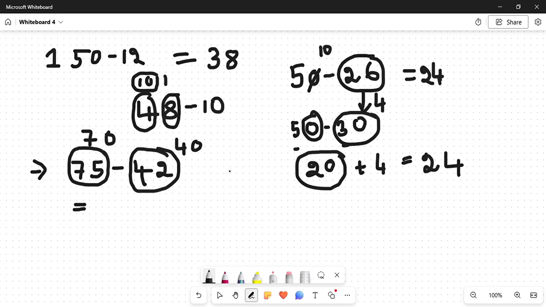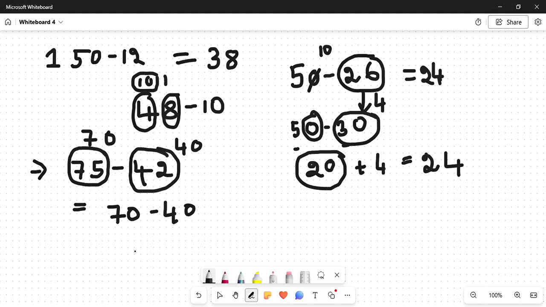Or you can take it as 50 also, but 40 is better because 42 is only 2 numbers away, like 40, 41, 42. It's not too far. Here, why did we take 30? Because it is near to 26. So we can directly take it as 70 minus 40.